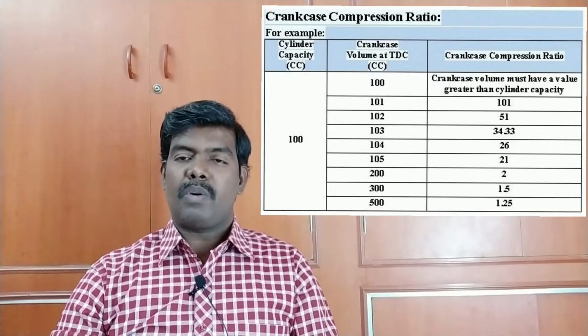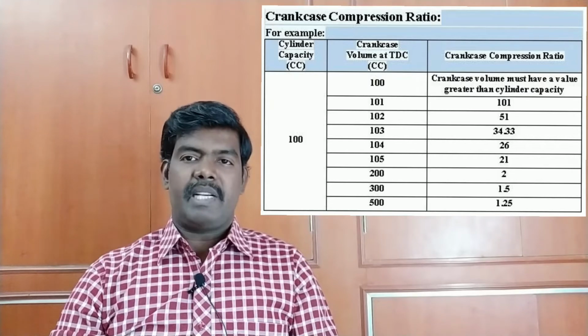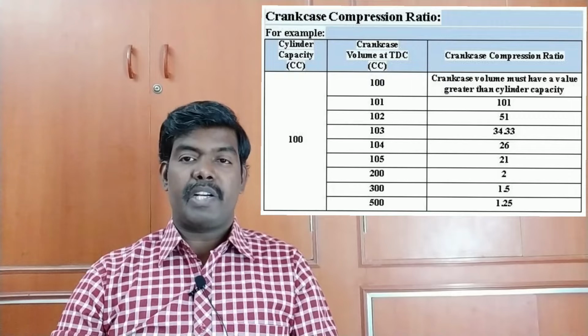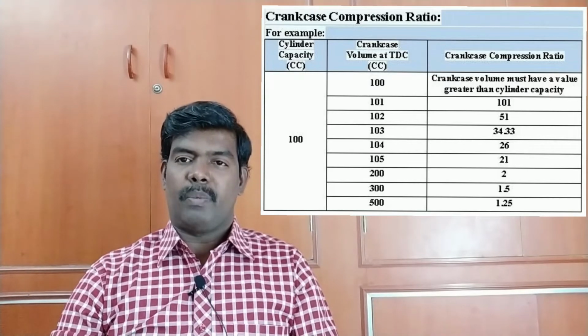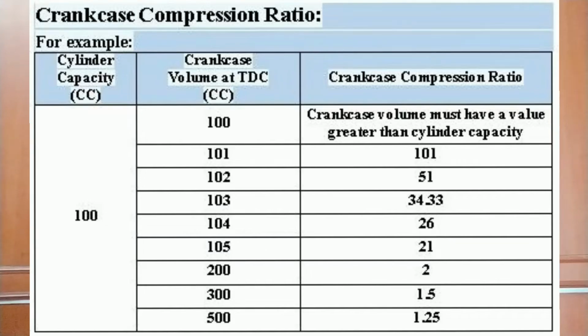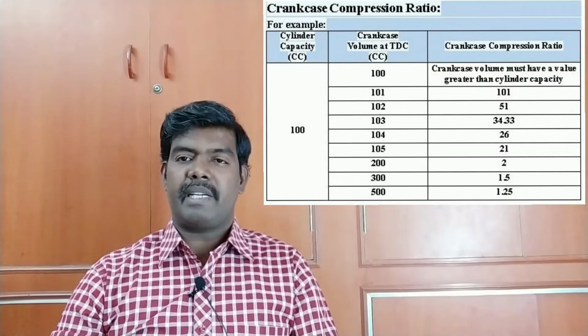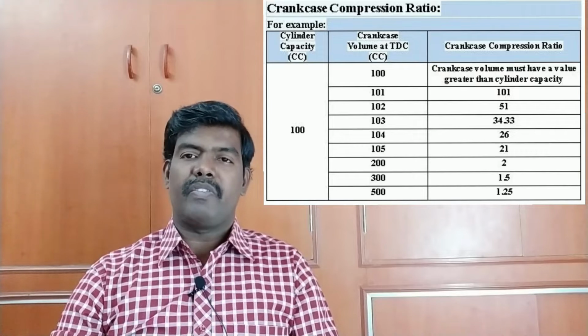Now the crankcase compression ratio is 101. Next, cylinder capacity 100 cc and crankcase volume at TDC 102: the crankcase compression ratio is 51. Next, cylinder capacity 100 cc and crankcase volume at TDC 103: therefore the crankcase compression ratio is 34.3.